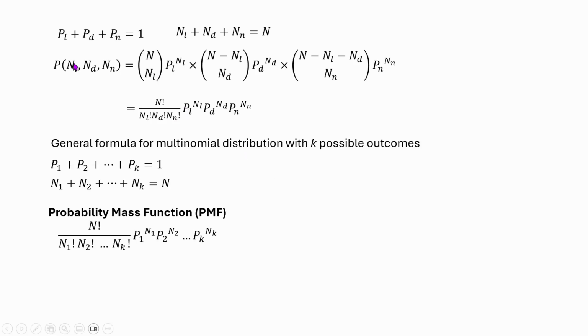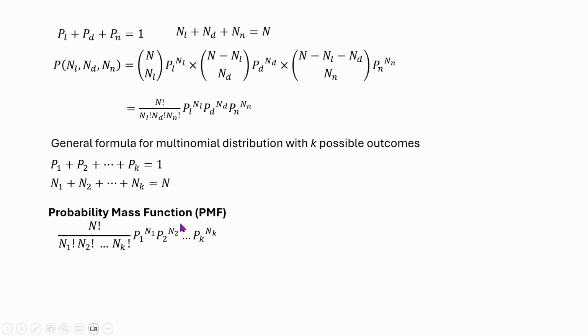Now this is just for three cases. What about the general formula for k possible outcomes? Here we have three possible outcomes like, dislike, neutral. Now we can have a problem with maybe 10 possible outcomes. Then what are we going to do? I think you already know. We are just going to have n1, n2 up until nk, and again the same thing for the probability. So it's quite simple, the probability mass function.